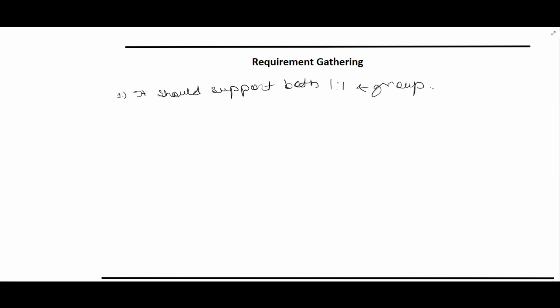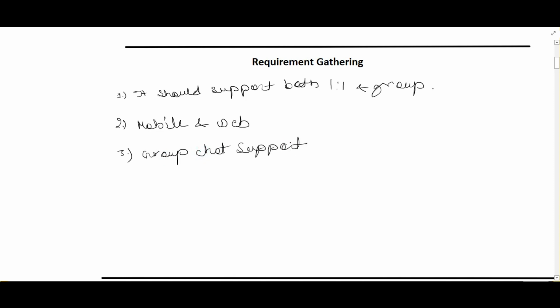The next question we can ask the interviewer is whether this is a mobile app, or it can work with a web app, or it should work with both. Then the interviewer might say it should work with both, meaning mobile plus web. It should be supported in both categories. The next question we can ask is whether group chat is supported. He can say yes, definitely group chat should be supported.